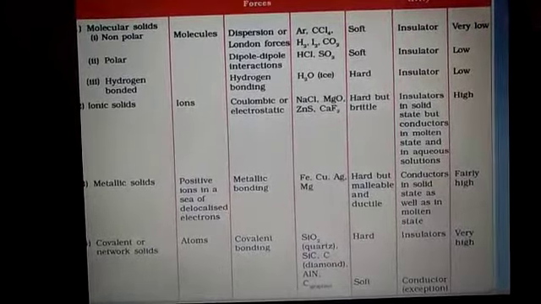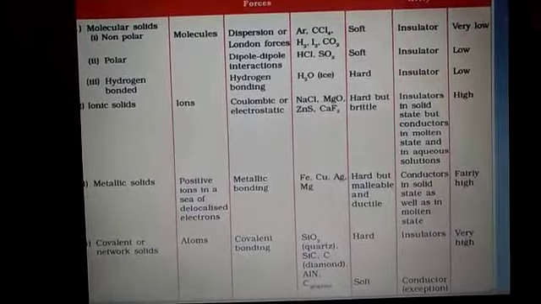Now, what are the constituent particles of these? The constituent particles of nonpolar molecular solids are atoms of the noble gases or nonpolar molecules, while the binding forces present between them are London dispersion forces. Examples are argon, hydrogen H2, I2, and solid CO2. They are soft, insulators, have very low melting points, low density, and are volatile.